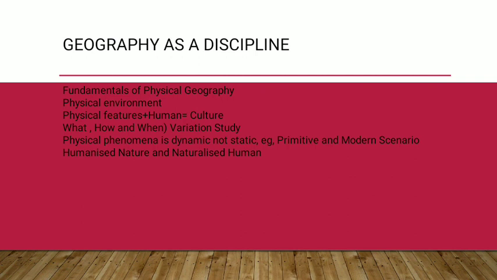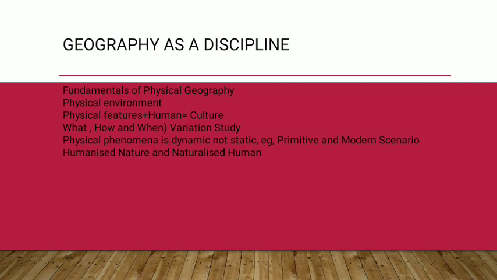And today we are the humanized nature. We are in the scenario of humanized nature. What we do is get something more from nature than nature is willing to give. If there is a mountain before us, like I said, we'll make a tunnel through it. So we are humanizing nature. We are making changes in nature. This is a very important point. These are things that you will need to do in class 12 as well. So if you understand now, it will help you in later years, and it's not very hard. It's so easy, right?